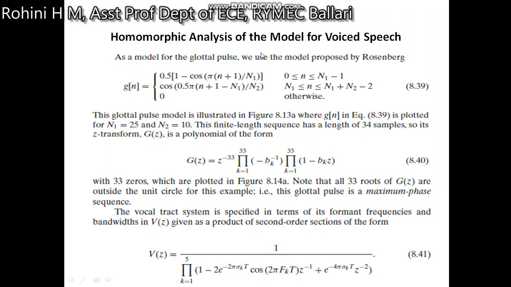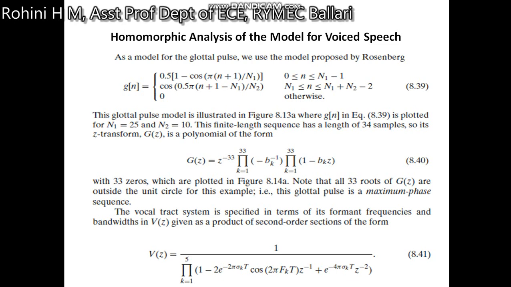So as a model for a glottal pulse, we use the model proposed by Rosenberg. So g of n can be written as this term for n between 0 to n1 minus 1. If n is between n1 to n1 plus n2 minus 2, then it is cos of 0.5 this expression, or else it is 0. So this is the homomorphic analysis model for voiced speech we are discussing.